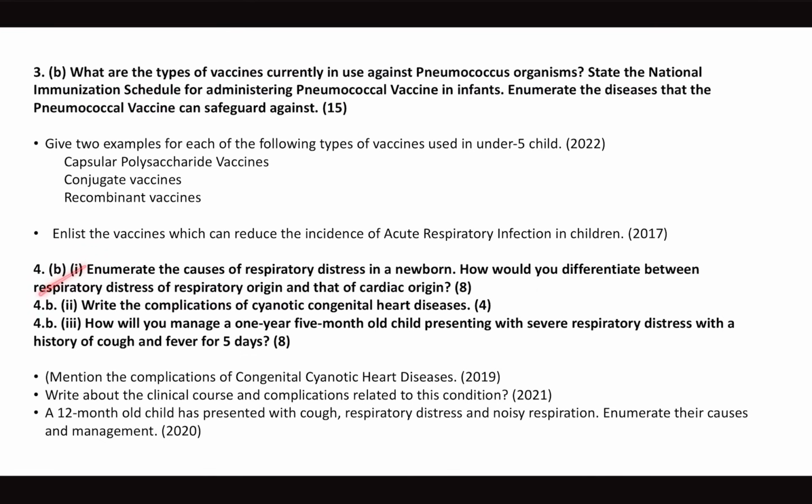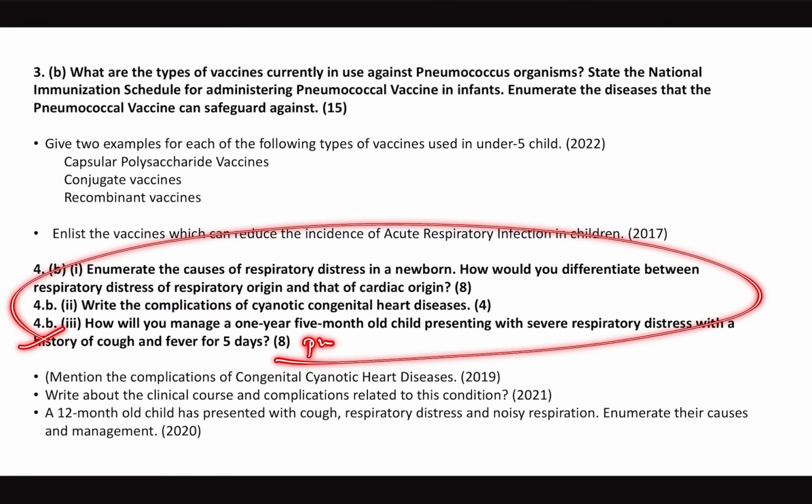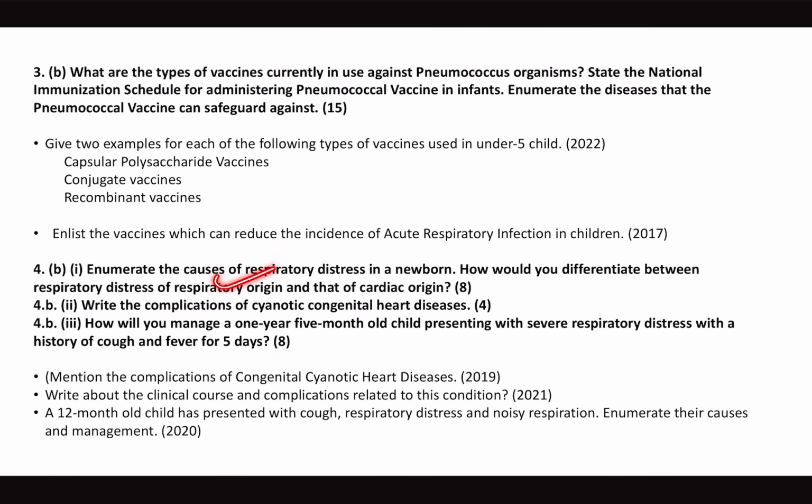Next, respiratory distress, very important, but it's very important how would you differentiate between respiratory distress of respiratory origin and that of cardiac origin based on the differential diagnosis. And cyanotic heart disease, they did ask about complications of cyanotic heart disease, and they asked about questions on pneumonia. So mix and match questions. One, you need to know the different causes.